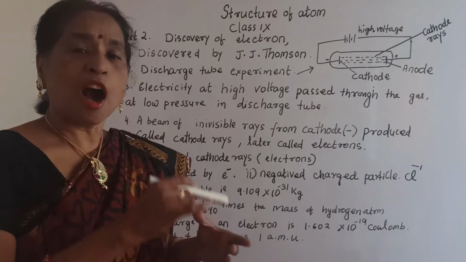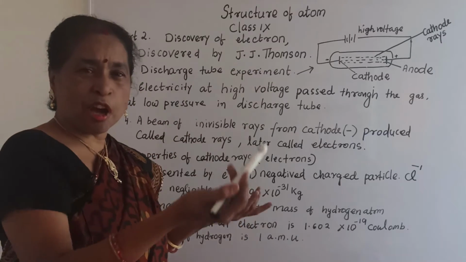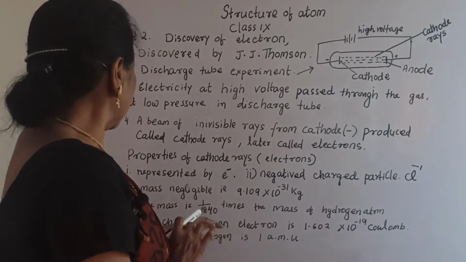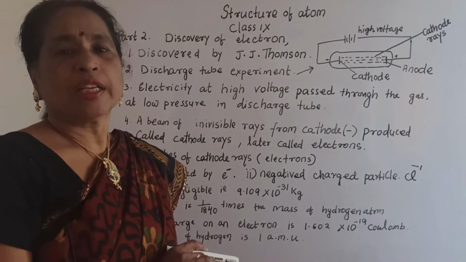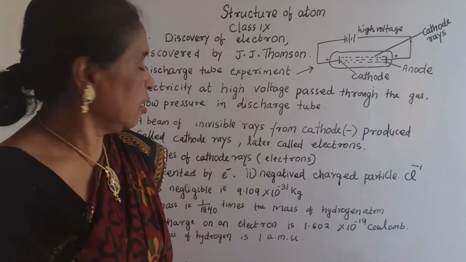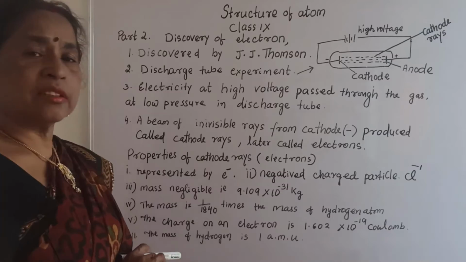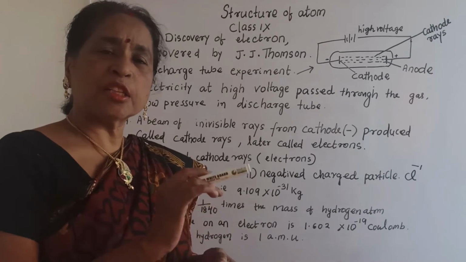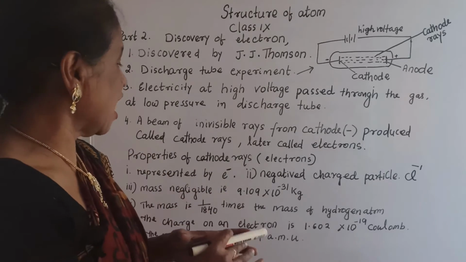So see how small it is in mass. Now the charge on the electron, I told you, is -1, and in coulomb, the electric charge is